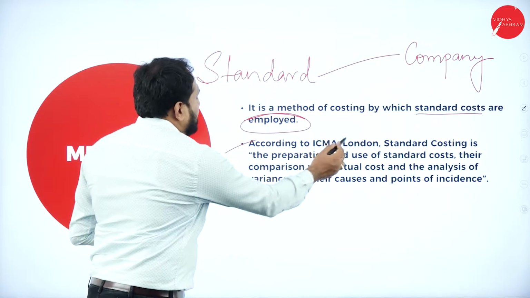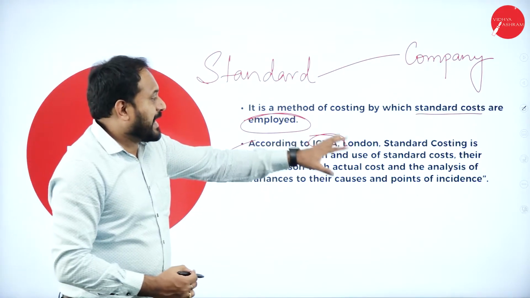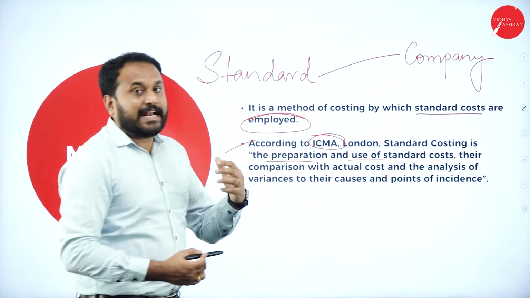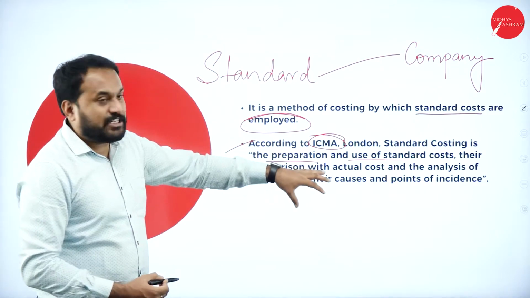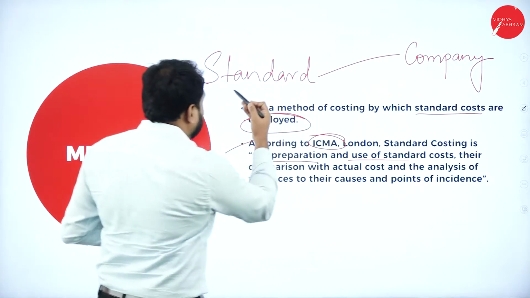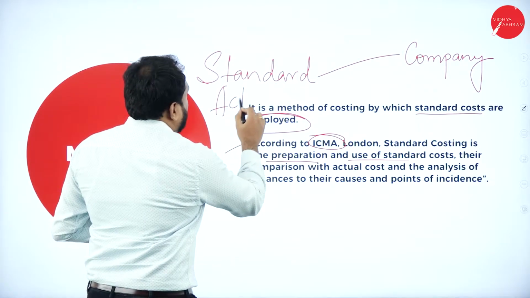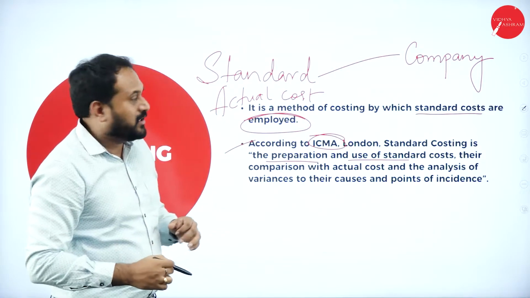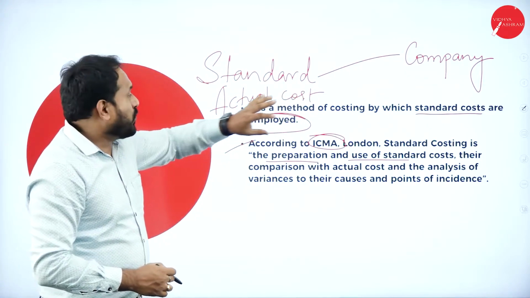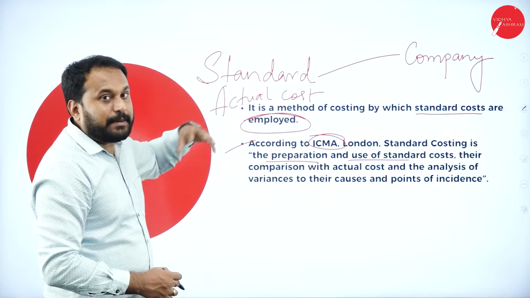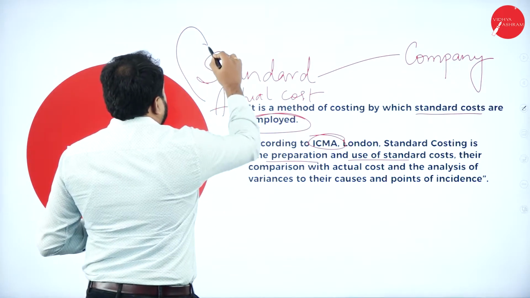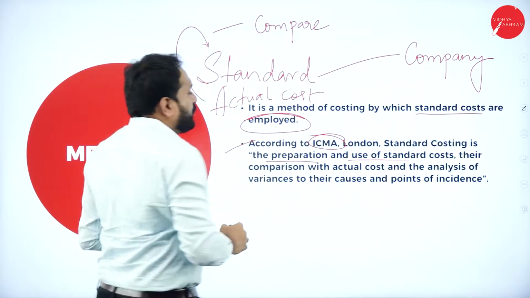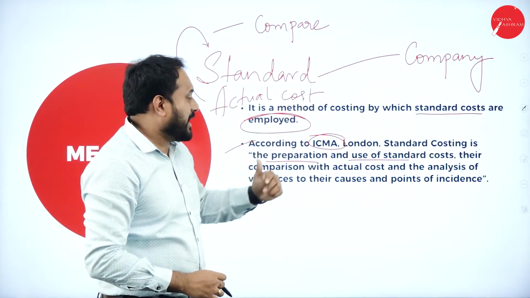Now, according to ICMA London, standard costing is the preparation and use of standard cost, and their comparison with actual cost. The real cost is your actual cost. Now there are always similarities and differences. What exactly is the standard cost? What is your actual cost? They'll always compare standard with the actual as well as the actual with the standard.